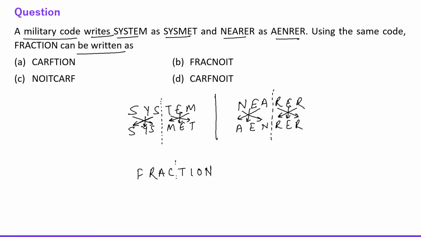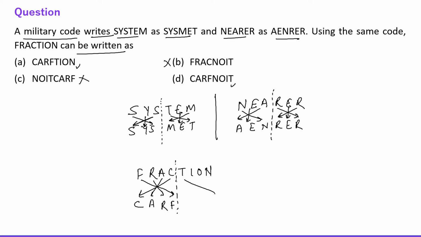Okay, so just break it into two parts. C goes here, A comes here, R here, and F here, right? So C-A-R-F. We are getting C-A-R-F in option A and option D, right? So B and C are not correct.